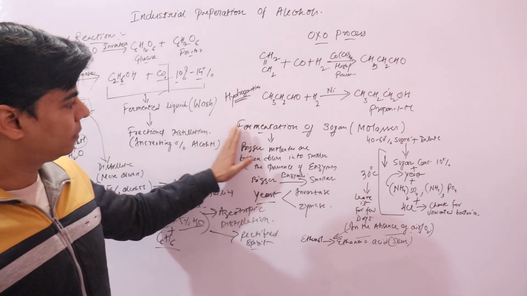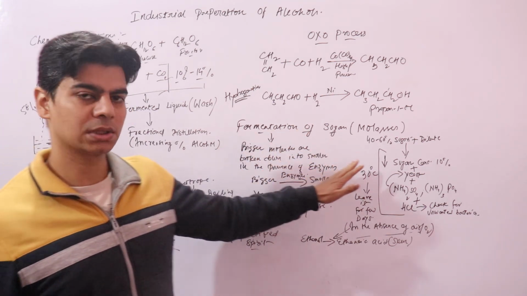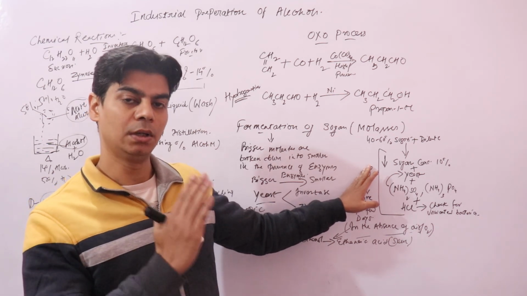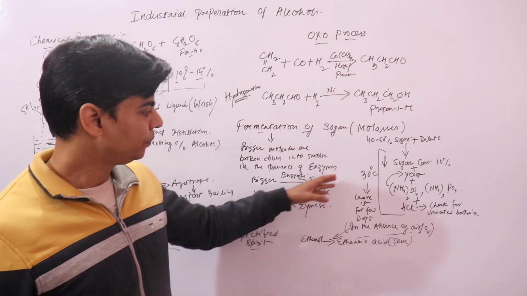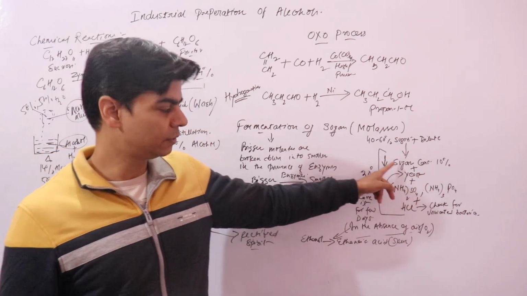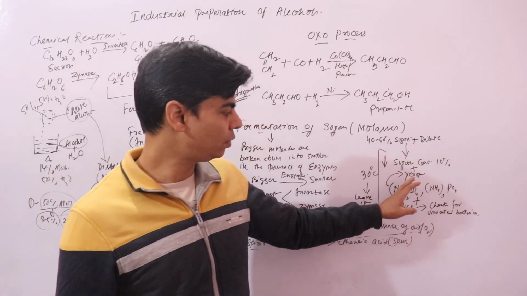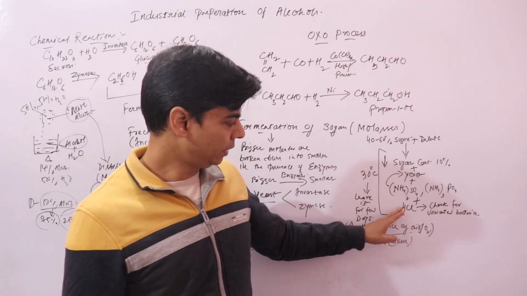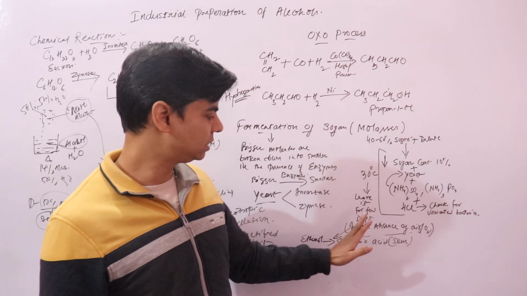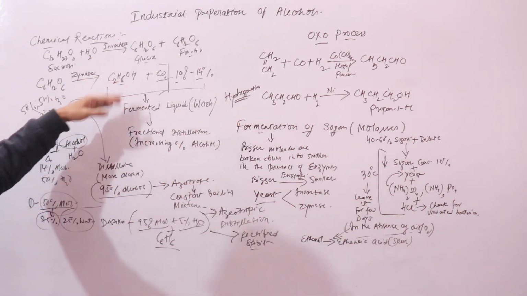We are doing fermentation of molasses, which is a brown colored syrupy liquid obtained after the crystallization of sugars, containing 40 to 60% sugars. First step is dilution to decrease the concentration to 10%. Then you add yeast, ammonium salts, and HCl. Then you keep it at a temperature of 30 degrees Celsius for a few days, where these biochemical reactions will take place.